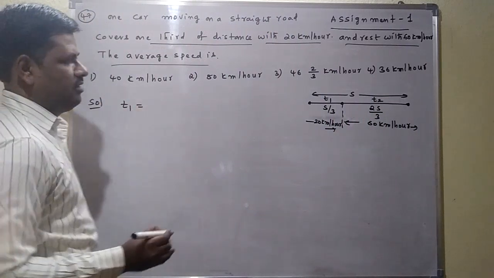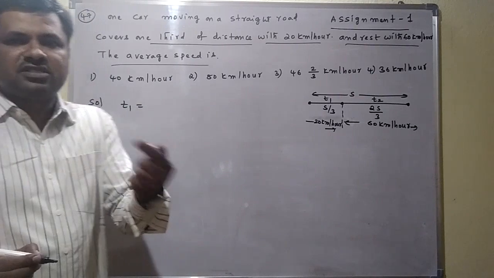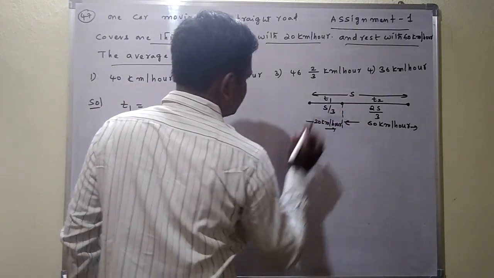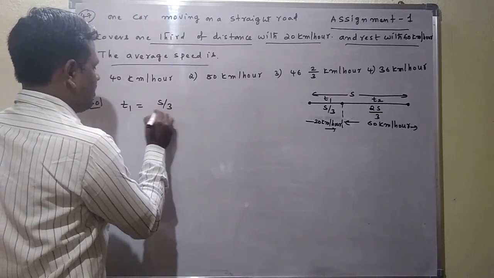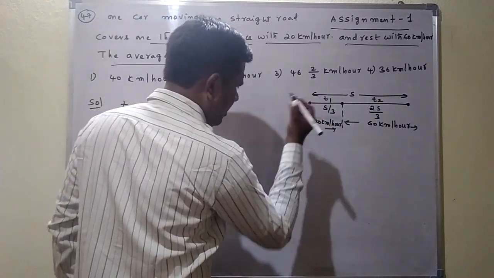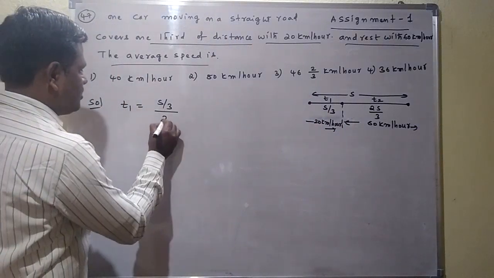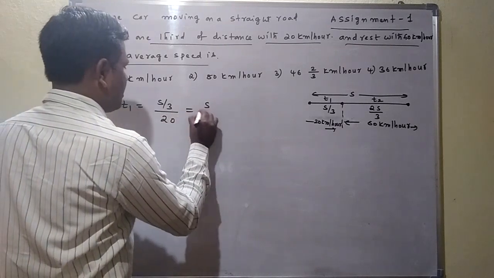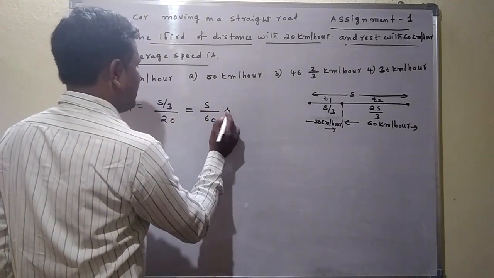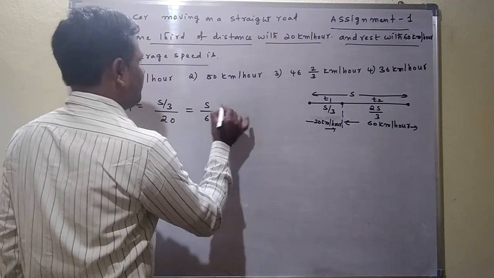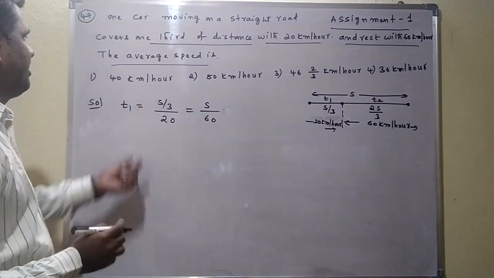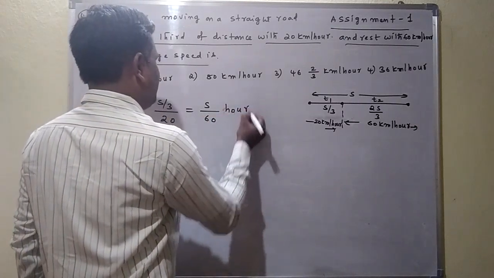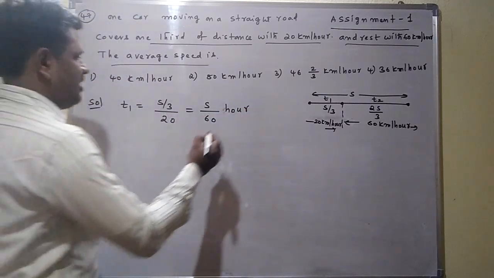Velocity is equal to distance by time, so time is equal to distance by velocity. The distance S by 3 is covered in time t1 with velocity 20 km per hour. So t1 is equal to S by 3 by 20, which gives S by 60 hours. Distance is taken in kilometers, so it takes S by 60 hours.